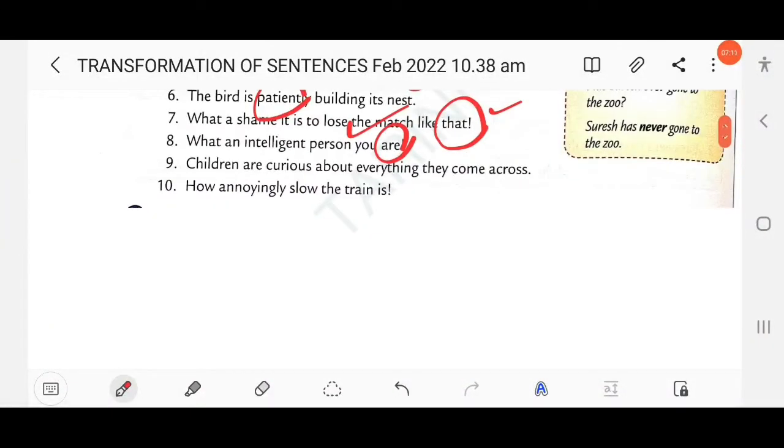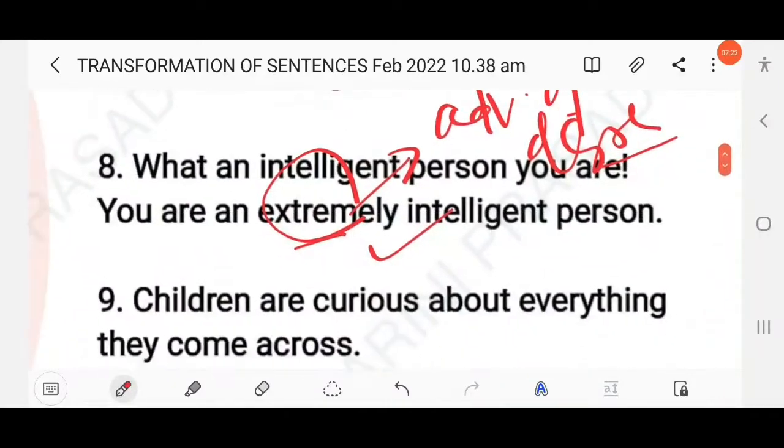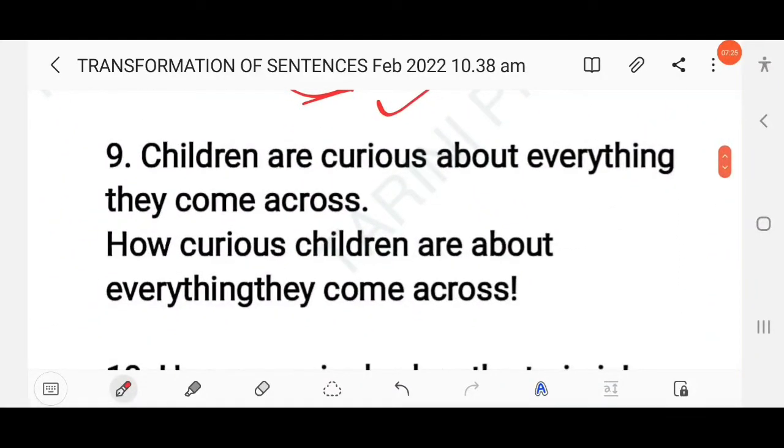Children are curious about everything we come across. So this is an assertive sentence, and you have to change it into an exclamatory sentence. So here, how curious. How very curious the children are. So you have to use "how curious." Children are curious about everything they come across. Here you have to use an exclamation mark at the end of the sentence.